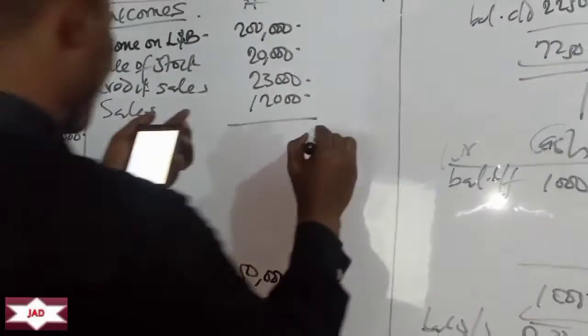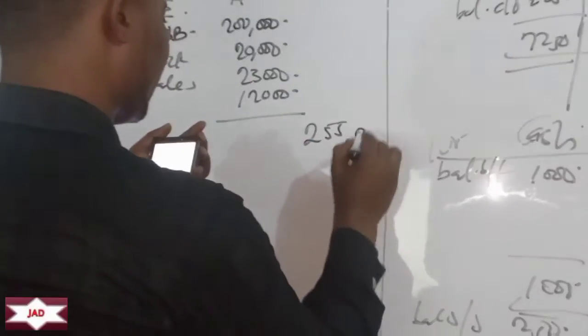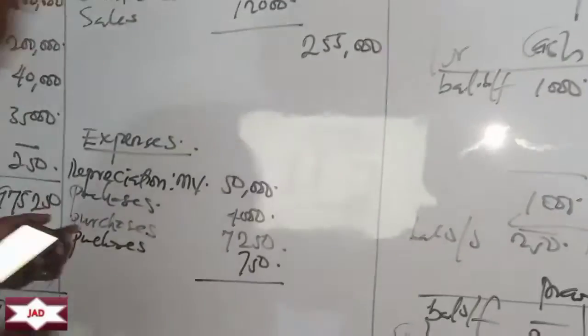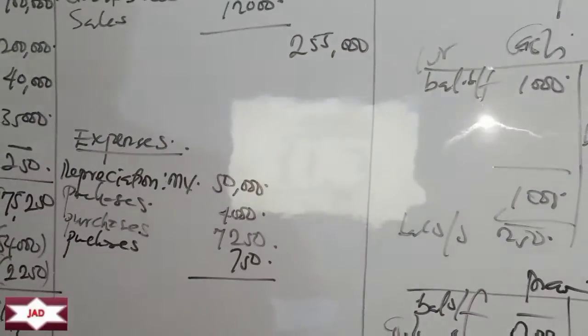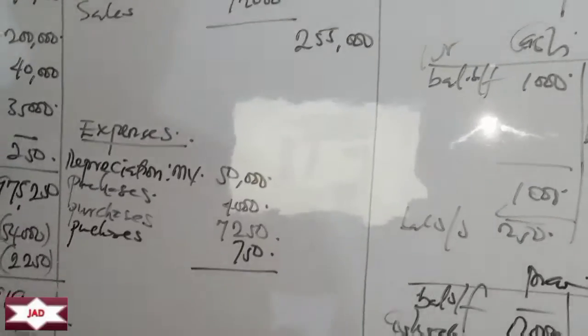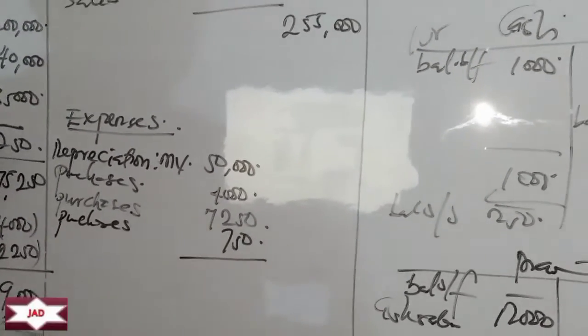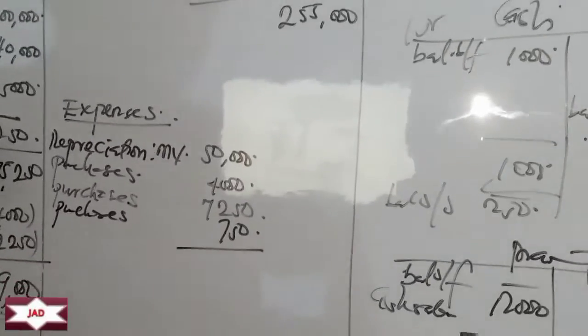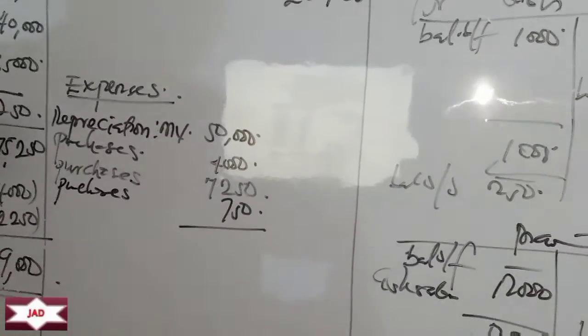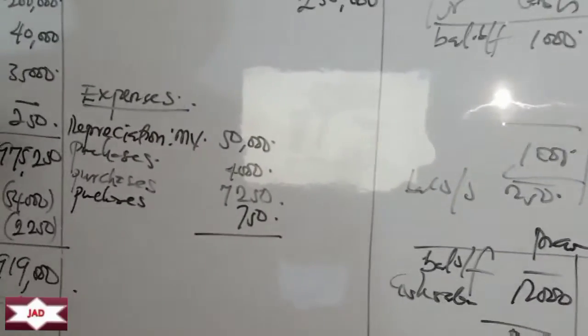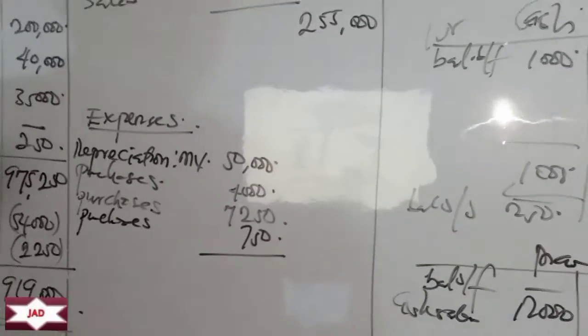So what do I have here? I have 255,000. So what is the expense? I have 50,000 plus 4,000 plus 7,250 plus 750. So what do I have?